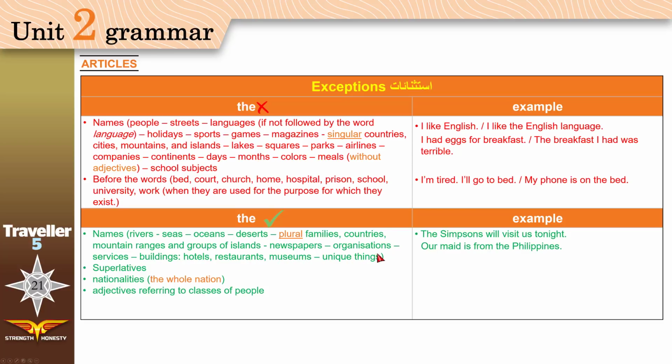Unique things. What do we mean by unique things? Things that are nothing like them. Like what? Like the sun, the moon, the earth, the north, the east, the west, the south. I'm going towards the north of Canada. Always the before unique things.